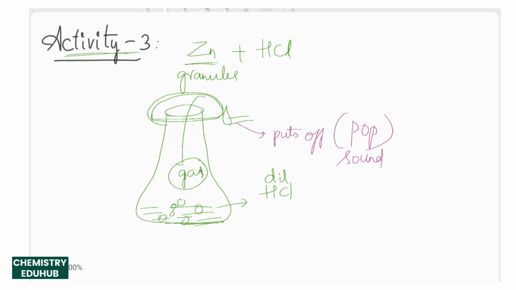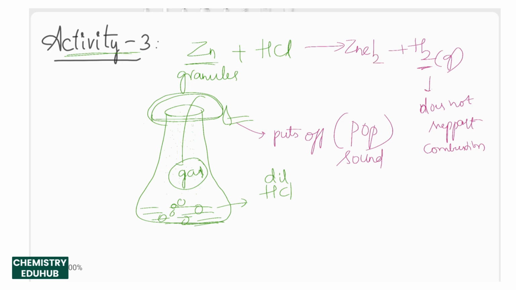Okay, this indicates the released gas is nothing but hydrogen gas, because hydrogen gas is not a supporter of combustion. It does not support combustion. This can be proved by the burning matchstick when it puts off, when it comes in contact with the hydrogen gas. And now the product formed here is zinc chloride. So zinc reacts with dilute hydrochloric acid and produces zinc chloride, which is in aqueous form, and hydrogen gas is released.